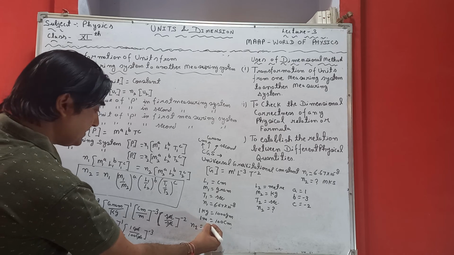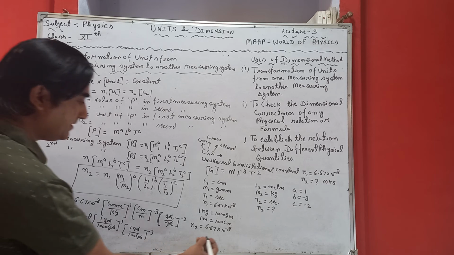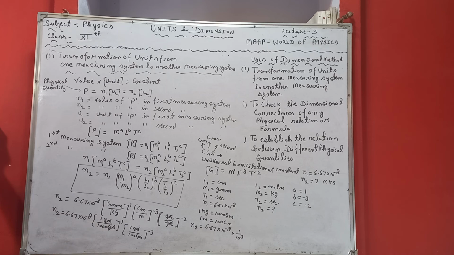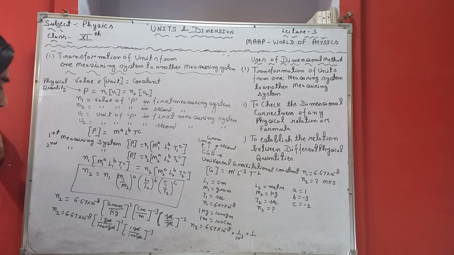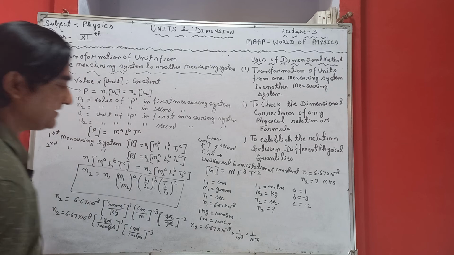N2 is equal to 6.67 into 10 raised to power minus 8, divided by 1 upon 10 raised to power 3, because it is written 10 raised to power 3, and here it can be written as 10 raised to power 2 raised to power minus 6, that is, 10 raised to power minus 6.